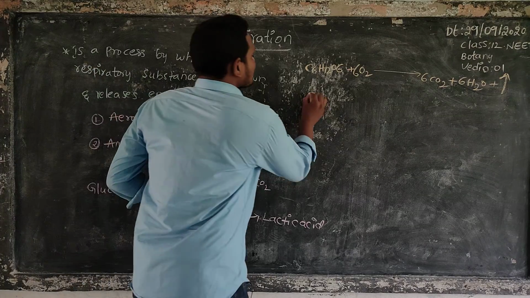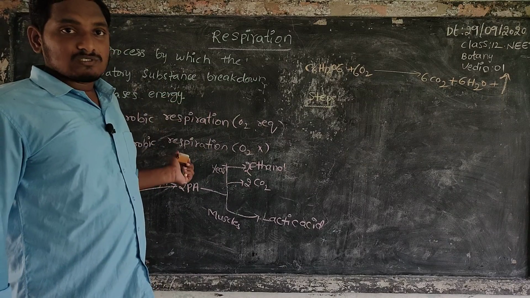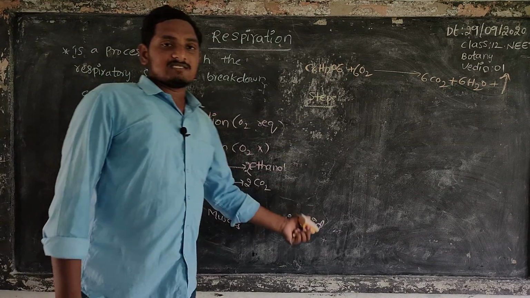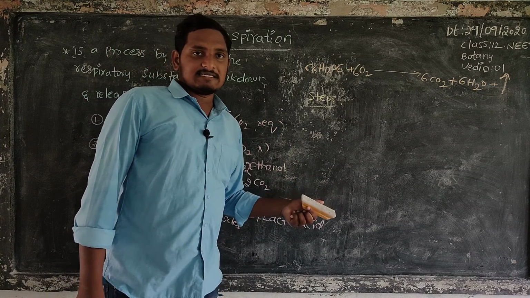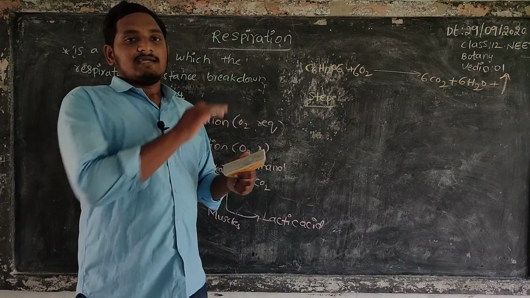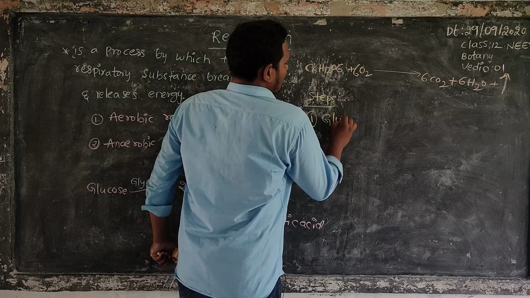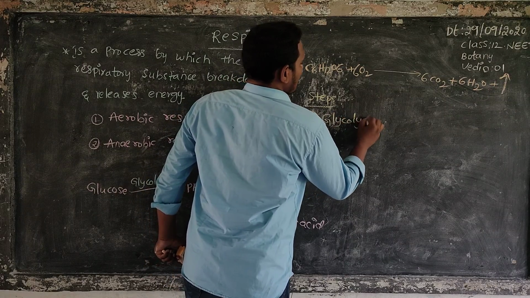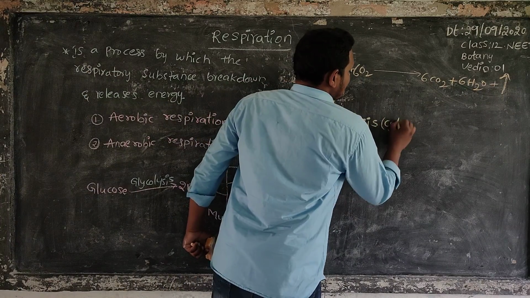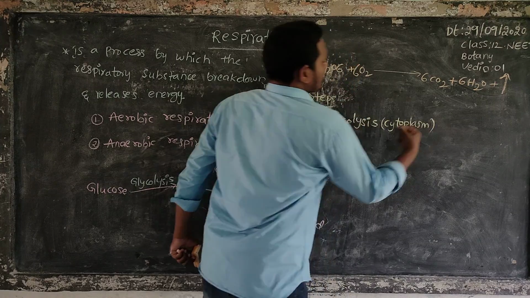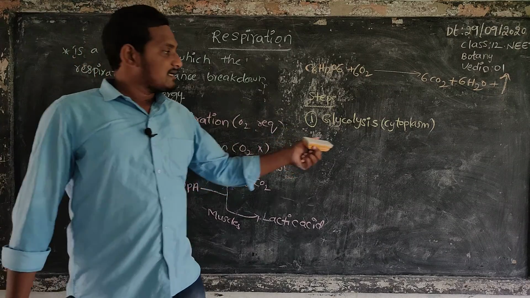Next, what are the steps in respiration? Breakdown of glucose and release of energy happens in various steps. It is not a single process. The first step of the breakdown is glycolysis. It takes place mainly in the cytoplasm: breakdown of glucose into two molecules of pyruvic acid.